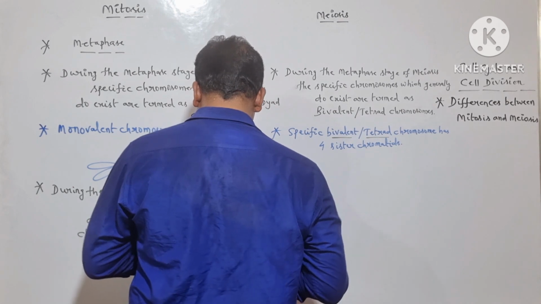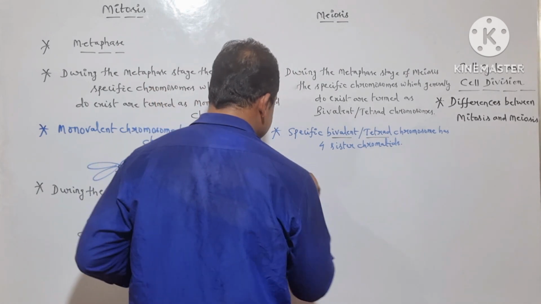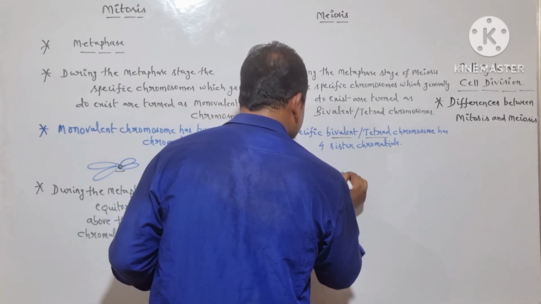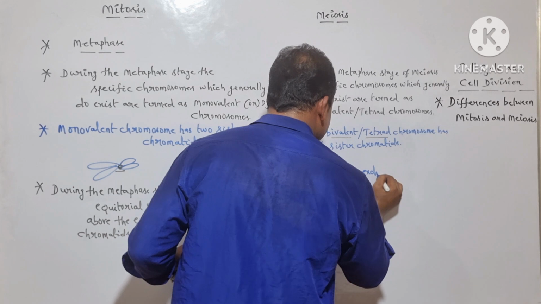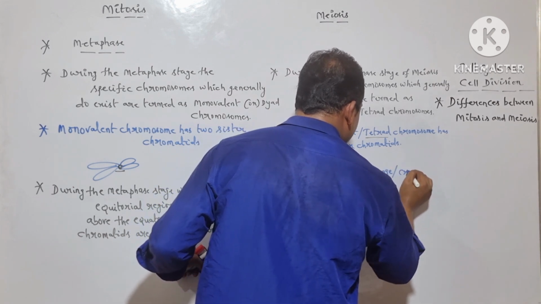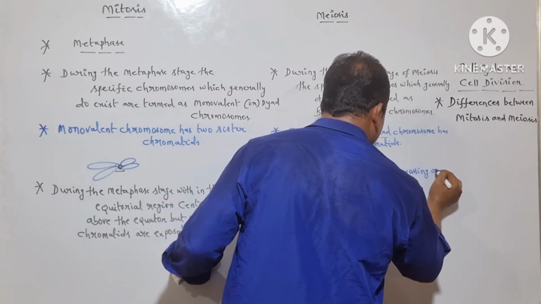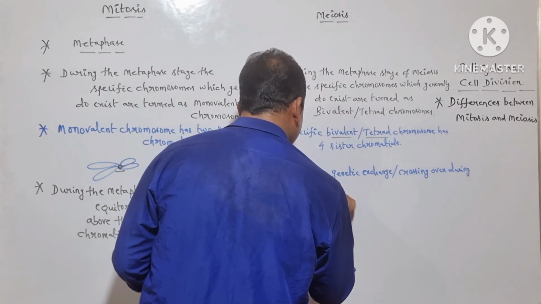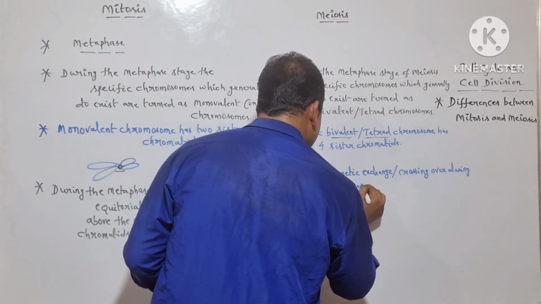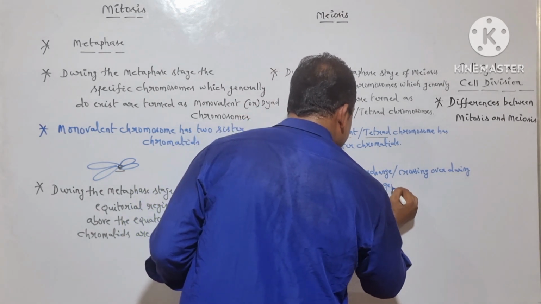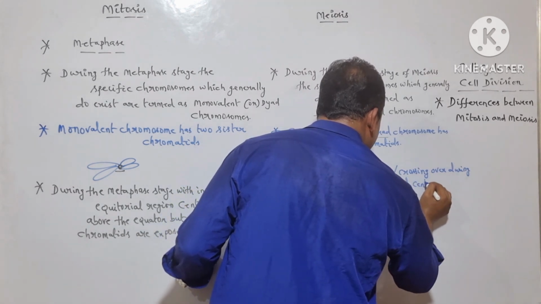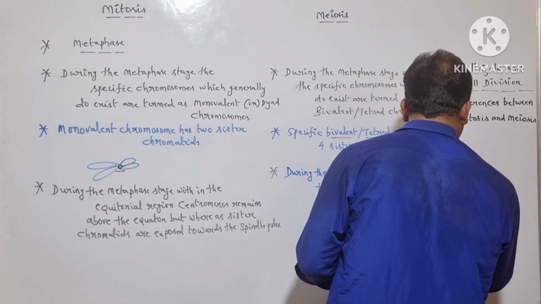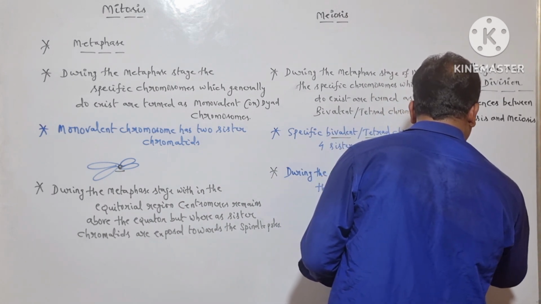During the genetic exchange or crossing over during the prophase, in general, centromere exposes towards the spindle poles. Centromere exposes towards the spindle poles.